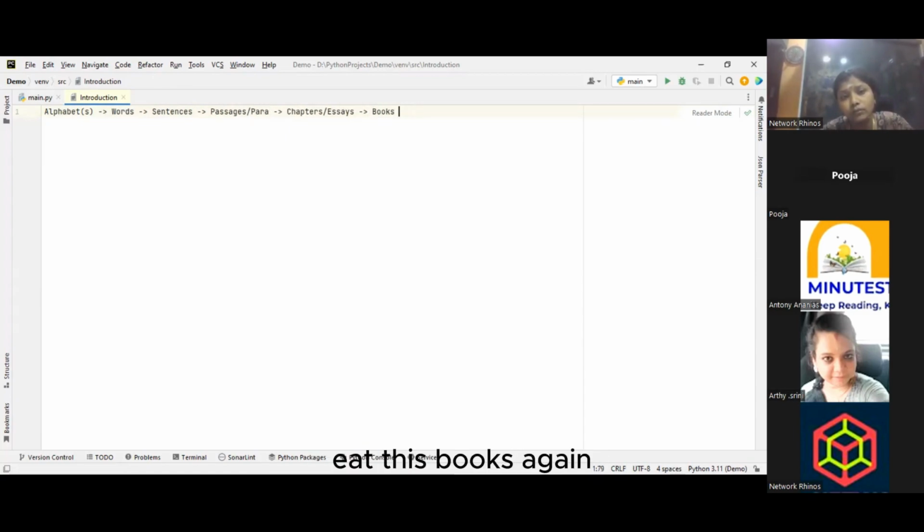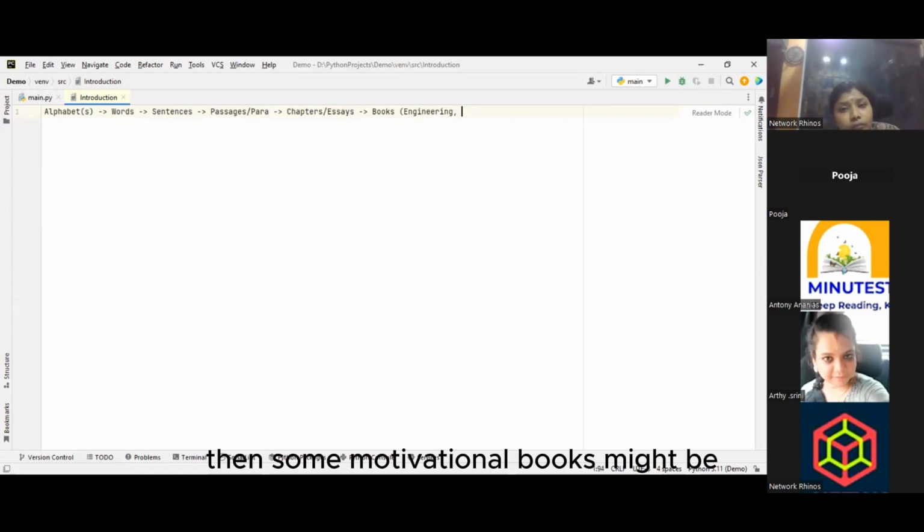These books again are different kinds of books, right? We have engineering books, even civil engineering, ME, EEE related engineering books. Then some motivational books we can have. Even some novels, and among novels there are different genres. Even though the end product is a book, it is a different genre.